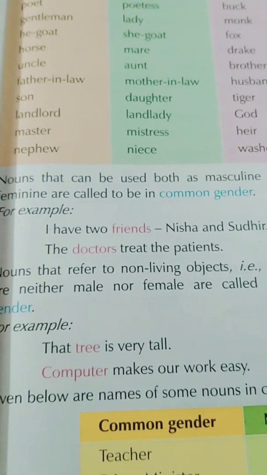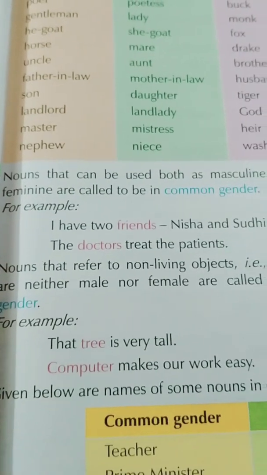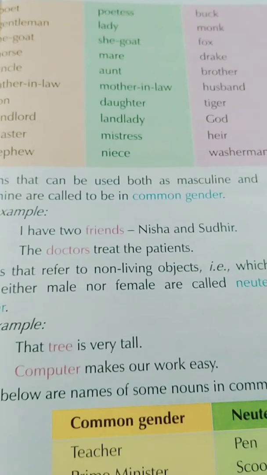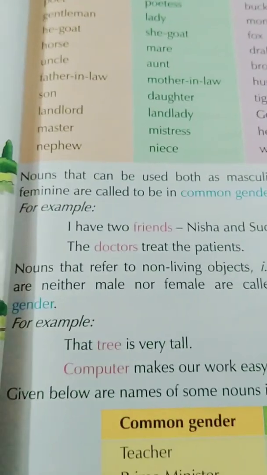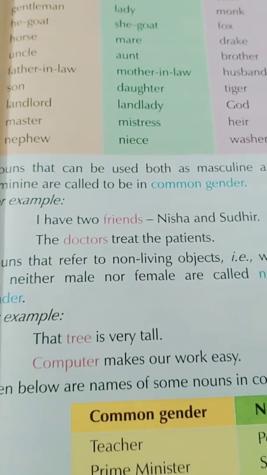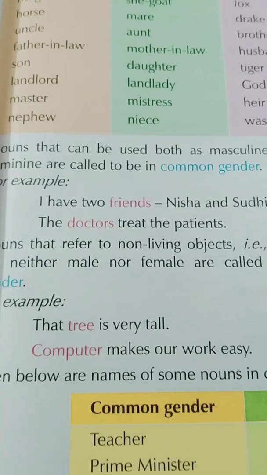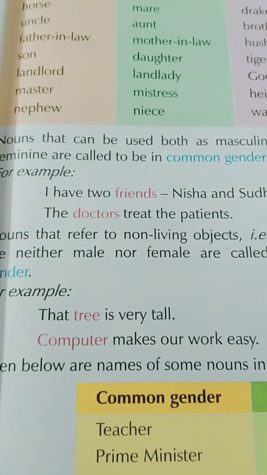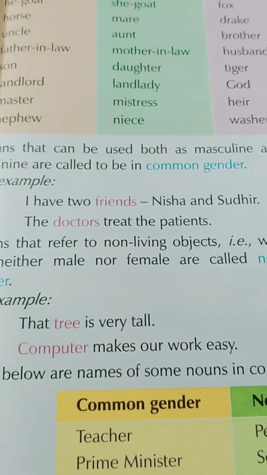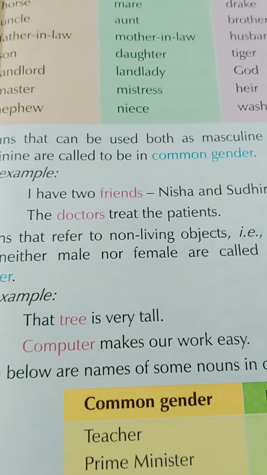Okay, nouns that can be used both as masculine and feminine are called common gender. But students, what is common gender? What does the word common mean? Common means equal, same, like when we talk about the masculine and feminine gender together.